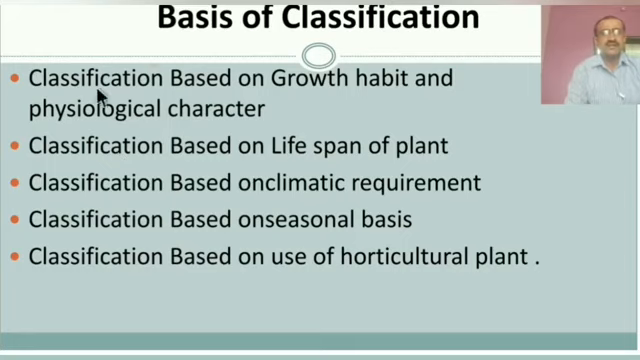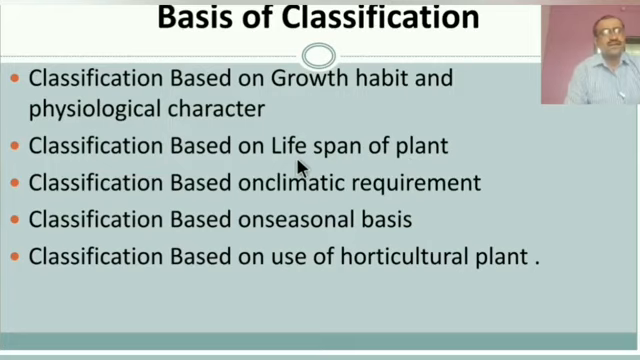Second one is the physiological character. There are different physiological characters in the plant, and on the basis of those physiological characters, plants can be classified. Second point is classification based on lifespan of the plant. Lifespan is nothing but in how much time the plant completes its life cycle. On the basis of that, this classification can occur.